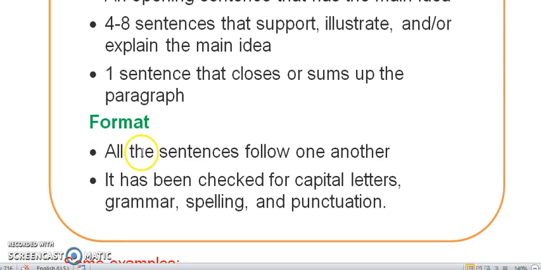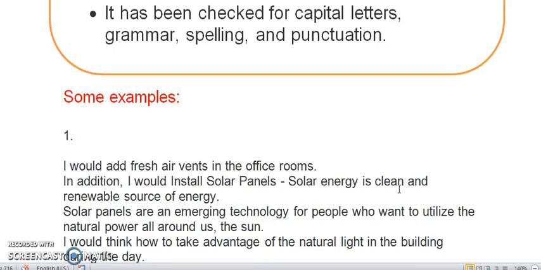In a paragraph, all of the sentences follow one another. We don't begin each sentence on a new line. And finally, part of the format means that it has been checked for capital letters, grammar, spelling, and punctuation. So let's take a look at a few examples.